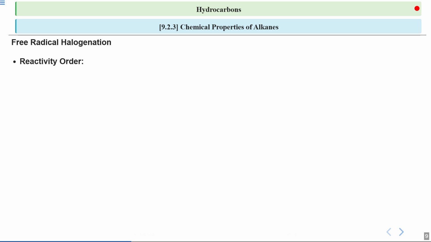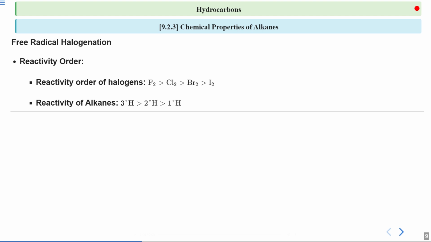If I tell you about the reactivity order of halogens, this tells us how different halogens like fluorine, chlorine, bromine and iodine react in free radical halogenation. Fluorine is the most reactive, followed by chlorine, bromine and iodine. This order is important because it helps us predict which halogen will react more readily with alkanes, right?